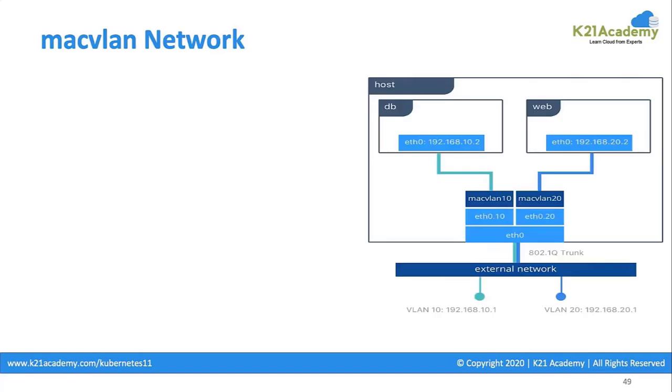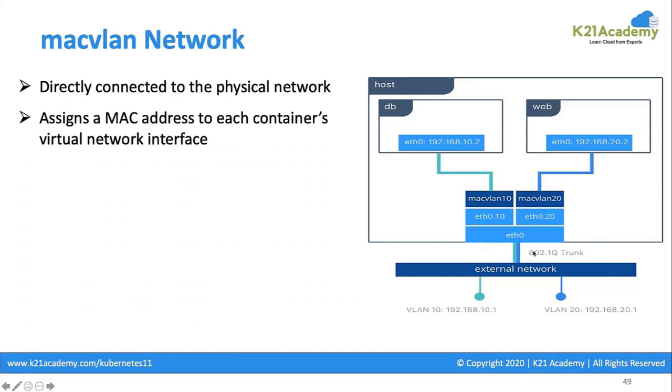MacVLAN type of network. This is another type of driver plugin which can be used to establish networking for the containers, and MacVLAN is normally used when you want to directly connect to the physical network. So in this as well, you would see there are 2 different VLANs to which my host is connected, and it has 2 different Ethernet interfaces with respect to those MacVLANs. So eth0 is now divided into 2 portions, one for MacVLAN 10 and the other for MacVLAN 20. One belongs to this green VLAN and the other belongs to this blue VLAN.